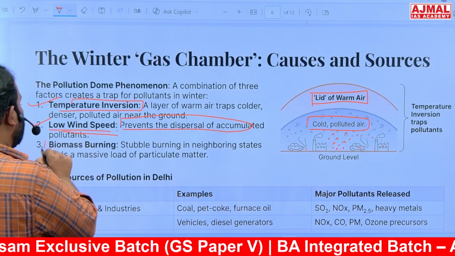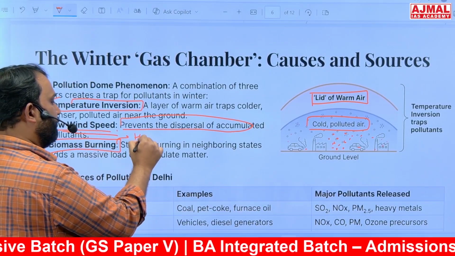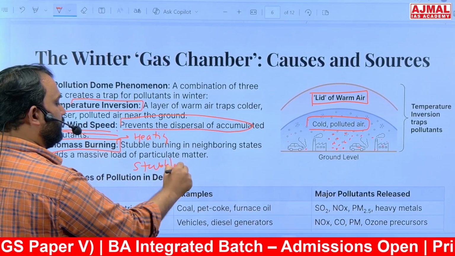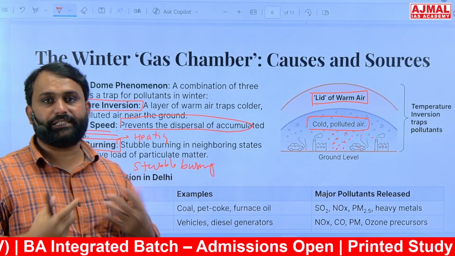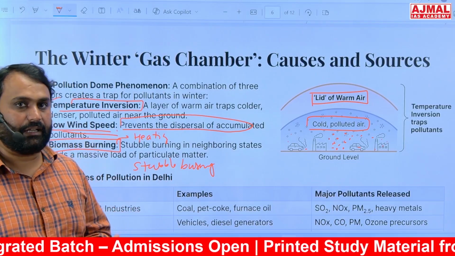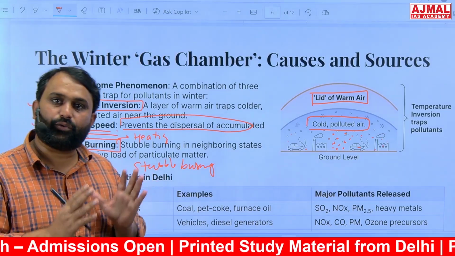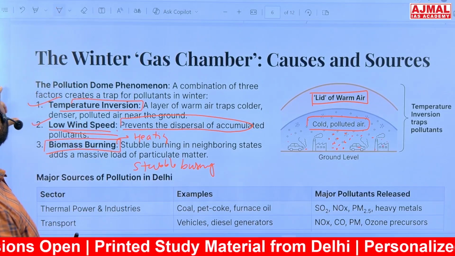Thereafter, biomass burning, ये बहुत होता है, जैसे कि for example both for heating as well as stubble burning. ठीक है, stubble burning और agricultural residue burning. इसके वजह से pollutants are created and they are not able to disperse because of low wind speed, है ना, and temperature inversion. This is the causes and sources of pollution in the Delhi NCR region.